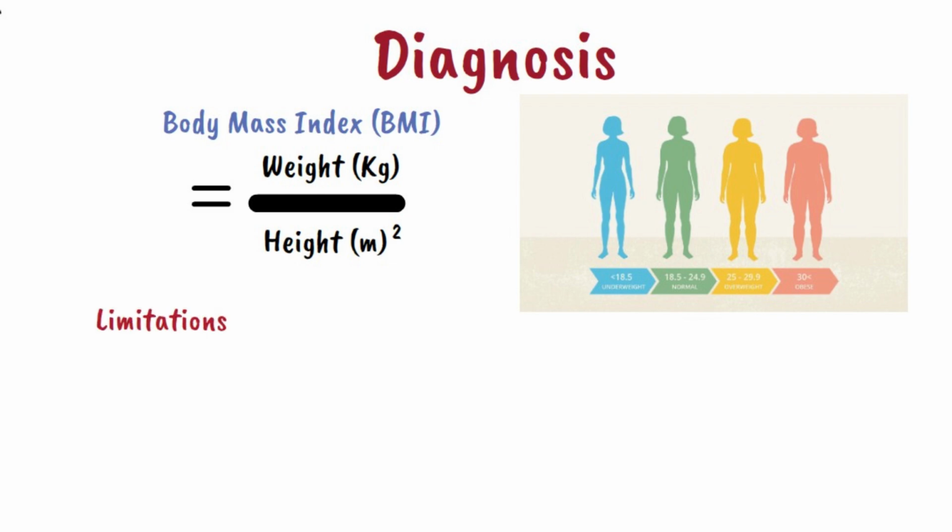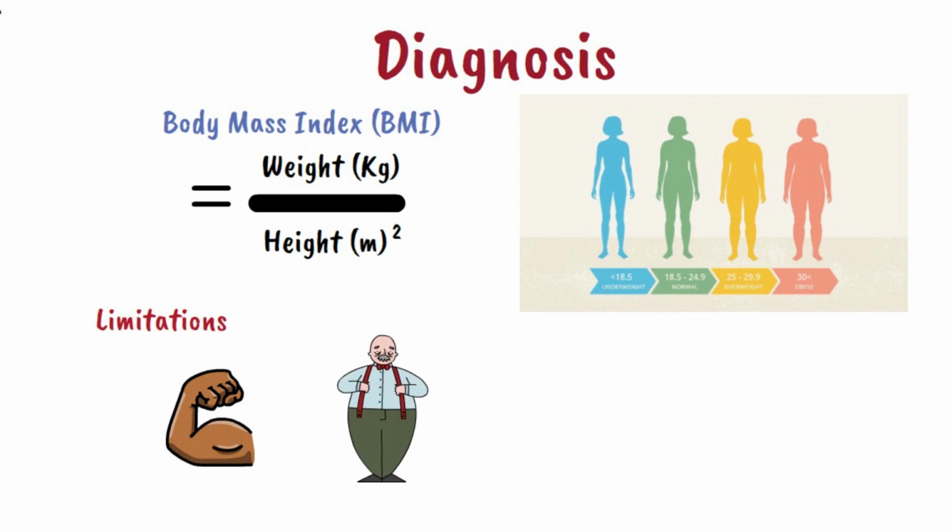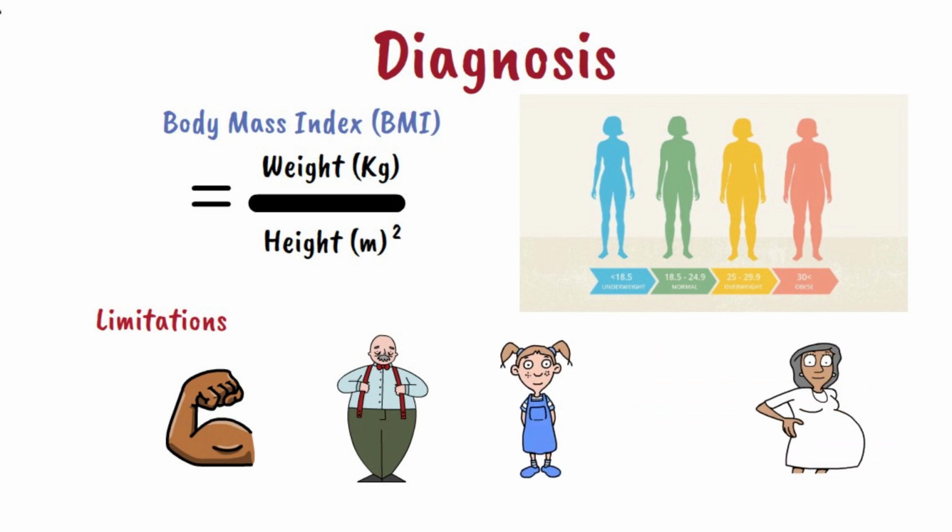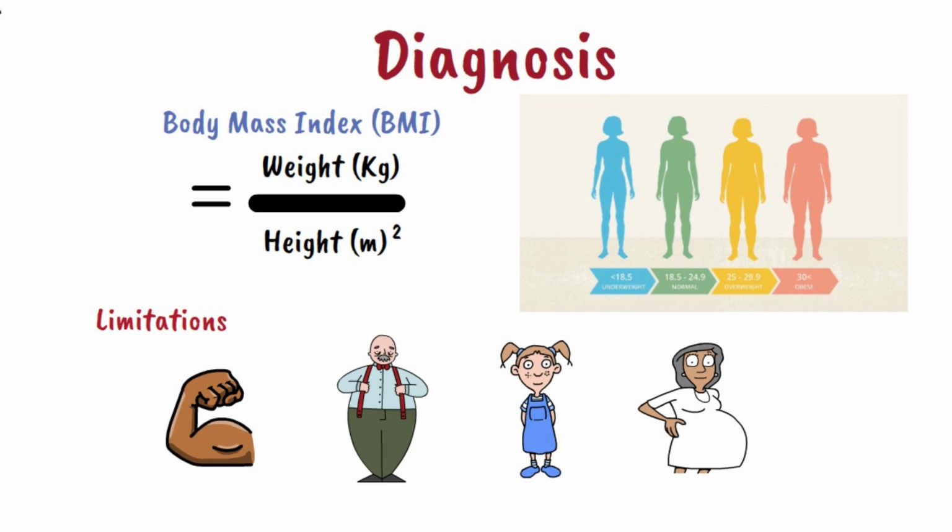For example, bodybuilders may have higher BMI despite minimal fat deposits. Older people have high body fats and minimal lean muscles. Thereby, their calculated BMI will end up to be lower despite increased body fat deposits. BMI measure is also inappropriate in children and in pregnant women.